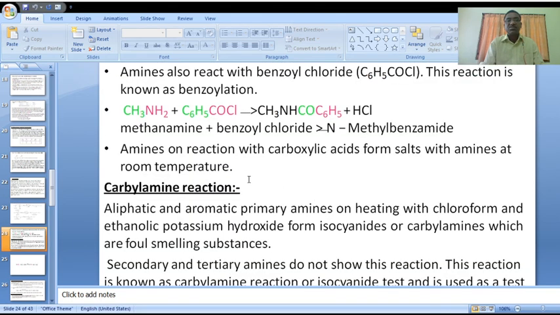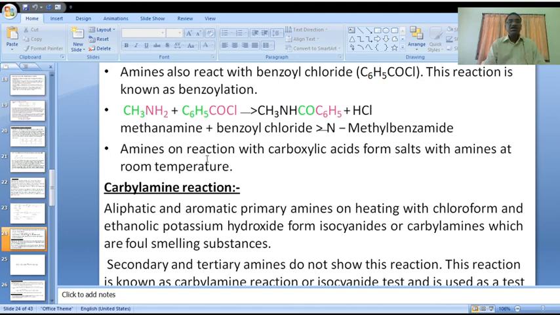Here is one more example. Amines also react with benzoyl chloride instead of that acyl reaction, CH3COCl, which we just used for primary amines and secondary amines to give amides. Here amines are also reactive with benzoyl chloride, C6H5COCl. This reaction is known as benzoylation. Acylation and benzoylation.